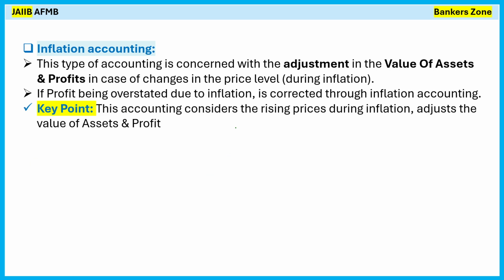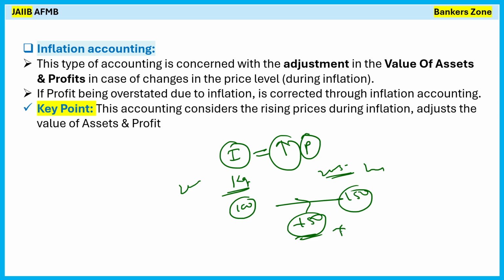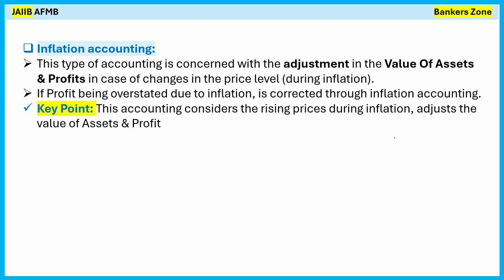Now inflation accounting. What do you mean by inflation? For example, see, inflation means a general rise in prices. For example, 1 kg of rice I am able to purchase for 100 rupees today, right? Say in 2025. In 2030, I will be able to purchase 1 kg of rice for 150 rupees. So the increase is 50 rupees per kg. It is what? Inflation. The amount is the same, 1 kg, 1 kg, still we have to pay more. That means inflation. So this type of accounting is concerned with the adjustment in the value of assets and profit in case of changes in the price level during inflation.